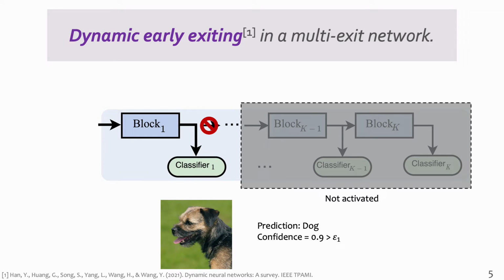When the prediction result of this sample is output at the early classifier, all the deeper layers will not be activated, and the computation could be saved. In this way, dynamic early exiting networks have achieved very promising results in better trade-off between accuracy and efficiency.